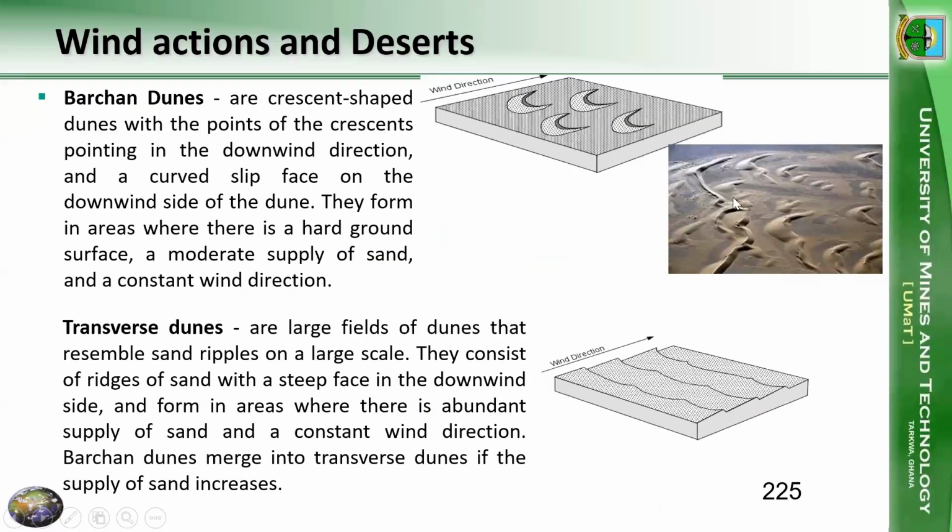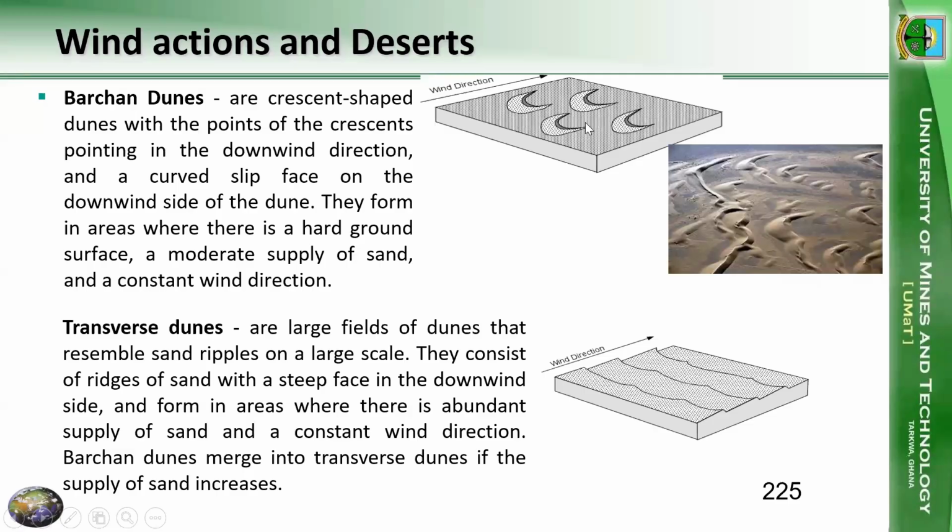So when we talk about a barchan dune, it's crescent shaped, and the crescent is going to point in the downwind direction. This is the wind direction, the upwind direction, and this side is the downwind direction. The crescents are pointing in the downwind direction, and it's a curved slip surface.